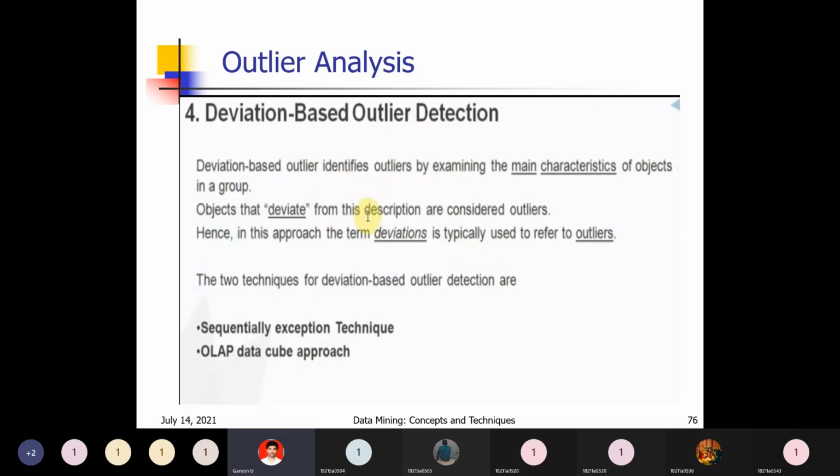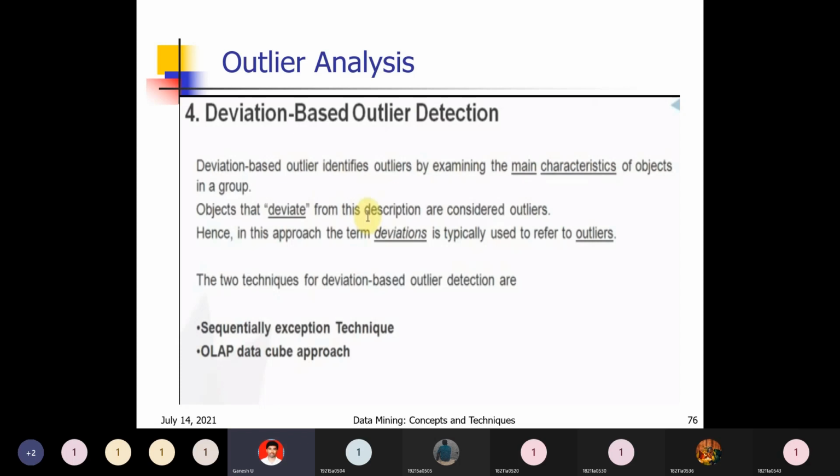Next, the OLAP data cube approach. The OLAP data cube approach is multidimensional. A data cube is nothing but a multidimensional, 3-dimensional representation. In the 3-dimensional representation, data is stored in a data warehouse, in 3-dimensional data cube format. So if you represented the data quarter wise, how to represent the data, we have already seen in the initial topics. You represented quarter 1, quarter 2, quarter 3, quarter 4 in one dimension, and in the other dimension, the sales.